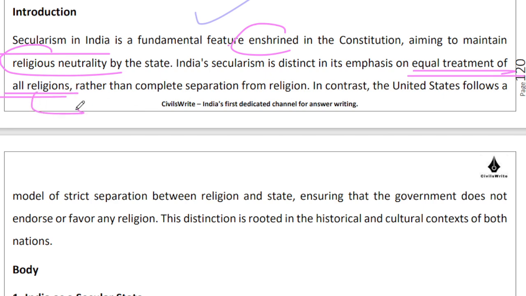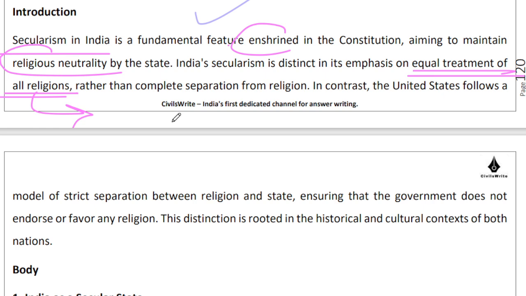Of course, a lot of groups in India nowadays have started questioning how it is equal treatment of all religions when religious institutions of one particular religion are heavily controlled by the state, and religious institutions of other religions are not controlled by the state. So people have been asking a lot of questions around this. We need to be a little mindful about that as a topic going ahead.